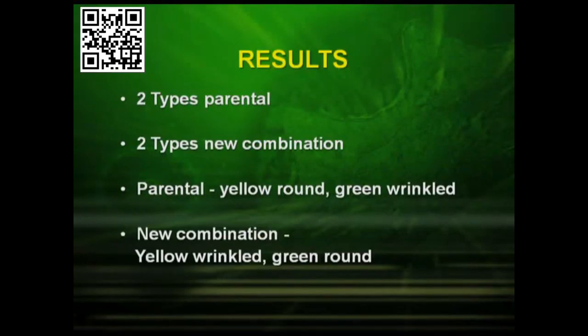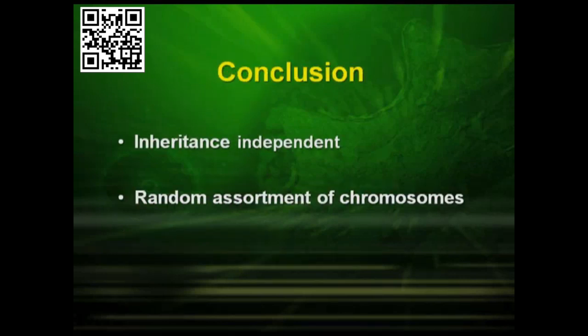So, what did you find in the cross? You found that there are two types parental and two types new combination. Now, what were these parental types? The yellow round and green wrinkled. And what were the new combinations? The yellow wrinkled and green round. So, what did he conclude? That the inheritance is independent and there is random assortment of chromosomes. That means there is random alignment of the chromosomes.